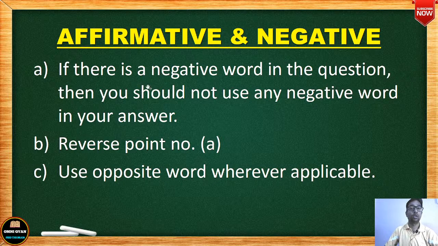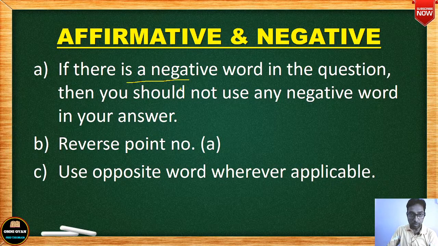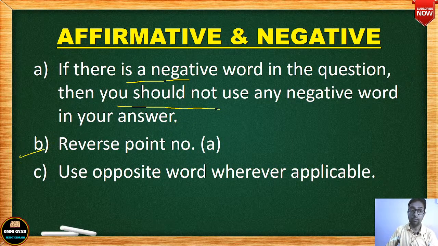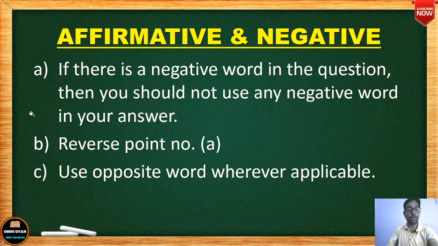You're most welcome. Here also you will follow the same pattern that if there is a negative word in the question, then you should not use any negative word in your answer. And if you, अगर आप point number A को उल्टा कर दे, if you reverse point number A, then if there is no negative one in the question, then you should use a negative word in your answer. Same है. Another thing that you have to note is that so this point is common with interrogative.